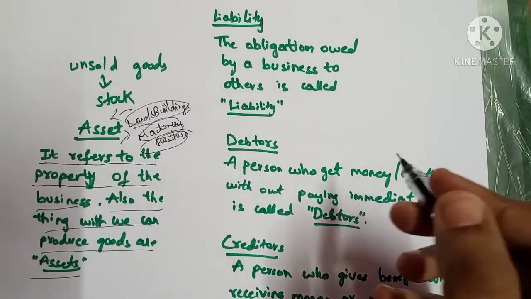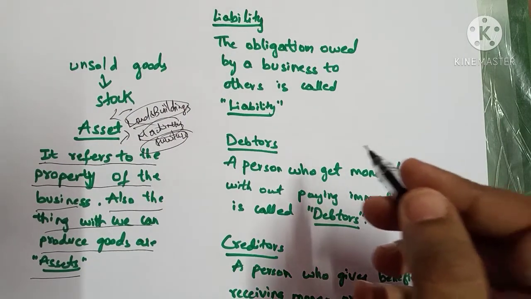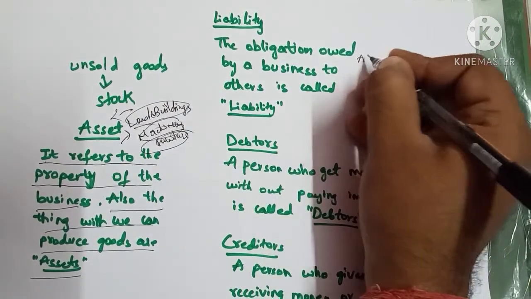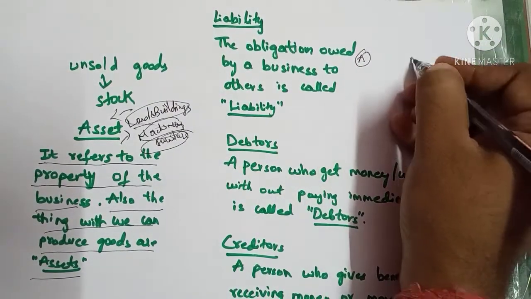Now let us see what a liability is. Suppose A is a person, B is a person.